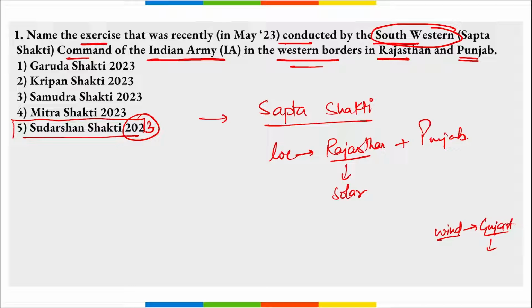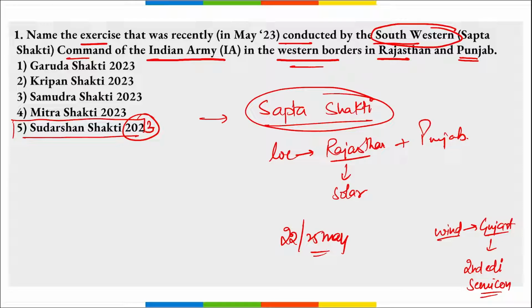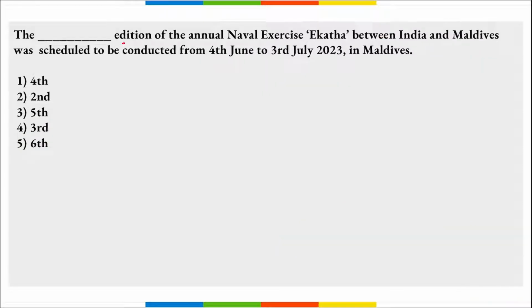In Gujarat only, the second edition of Semicon India is being held, right, in Gandhinagar, Gujarat. Then this exercise was from 22nd of May till 25th of May, right? And next thing, remember this, what is the name of the command that took part in this exercise or conducted this exercise? Sapta Shakti.